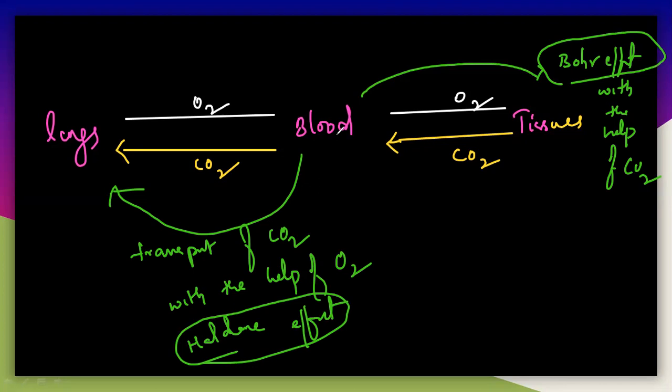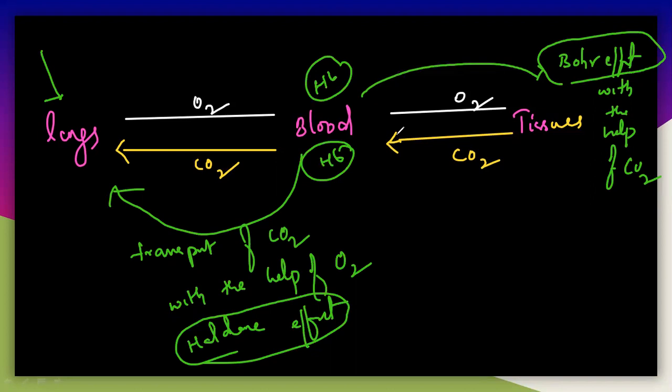So hemoglobin. Generally by the breathing, by the respiration, O2 will be inhaled while we are breathing. So O2 which comes from the environment, by inhaling, is transported from the lungs to blood and from the blood to tissues. So the transportation of O2 from the lungs to tissues is with the help of hemoglobin. And again the transportation of CO2 from the tissues to lungs is with the help of hemoglobin. That is a very important thing here. So this is the function of the hemoglobin.